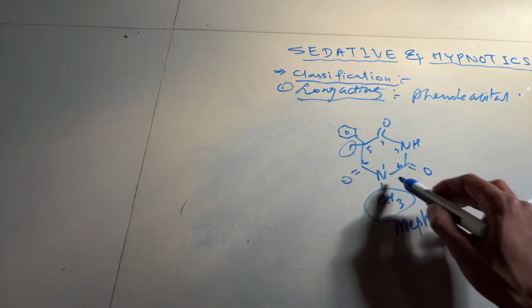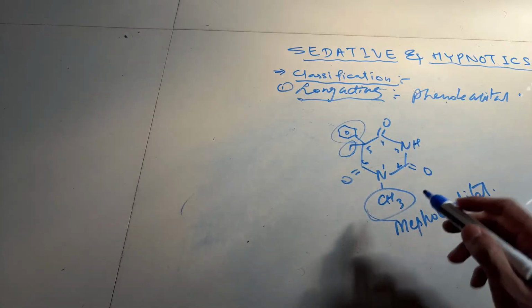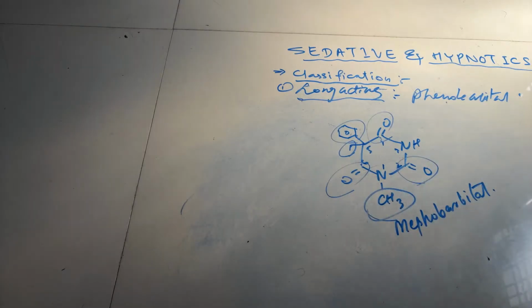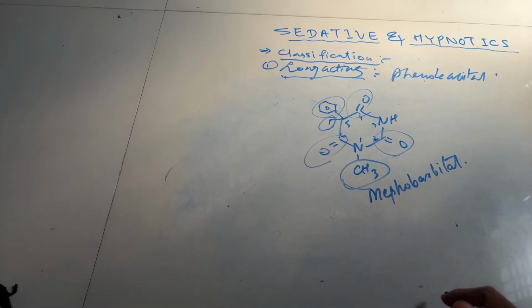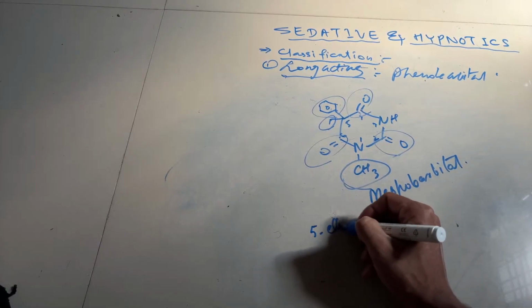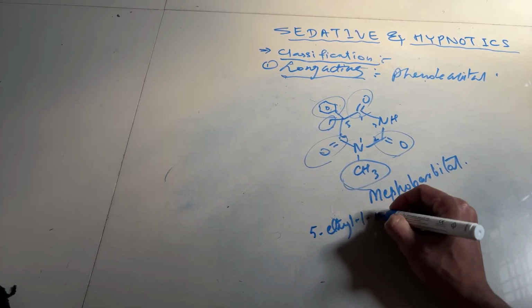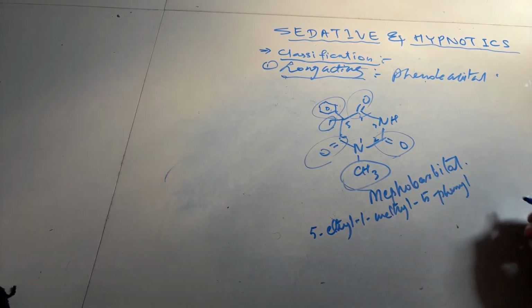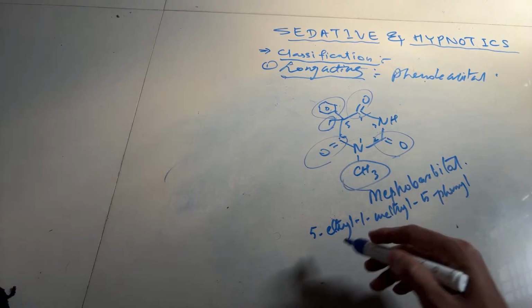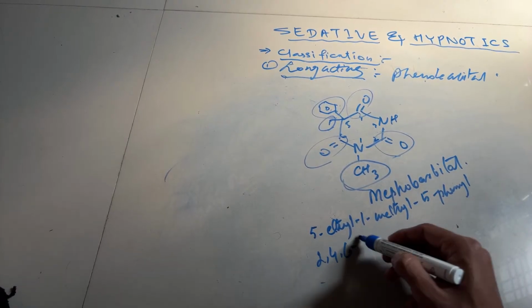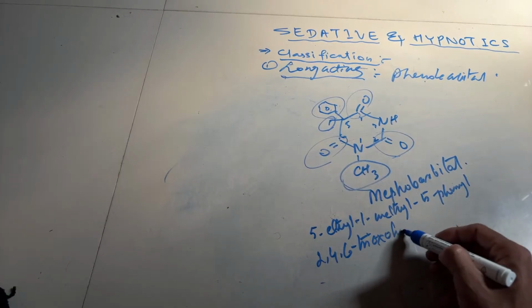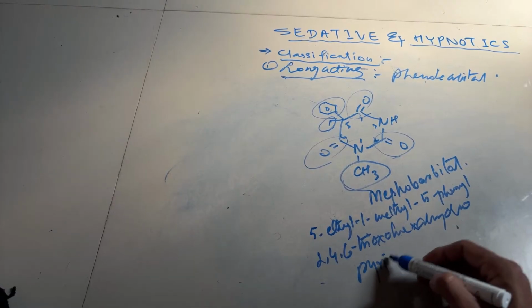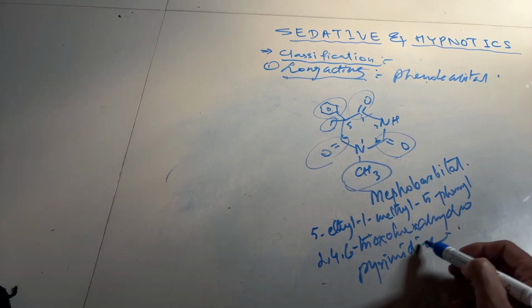So, 5 ethyl 1 methyl 5 phenyl 2, 4, 6 trioxohexahydropyrimidine, as earlier. Yes or no?